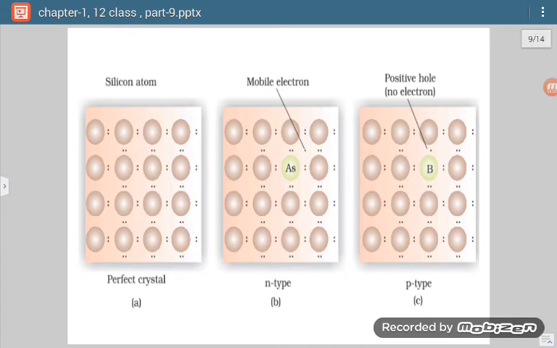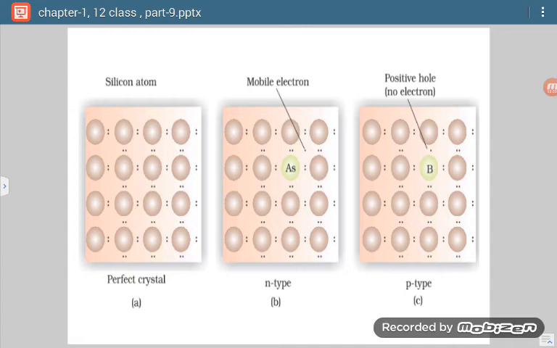Now from this diagram you can well check. First, A shows a silicon atom where each element has 4 electrons and they are properly shared. Now if we add arsenic impurity, which is electron rich, then 1 electron will be extra. So that will be a mobile electron and it will increase the conduction.